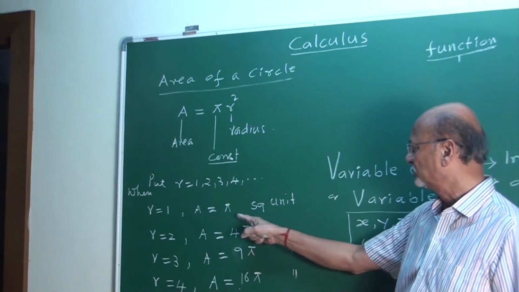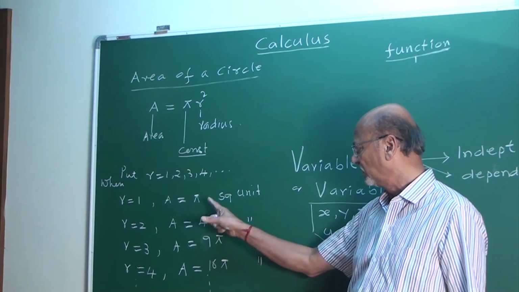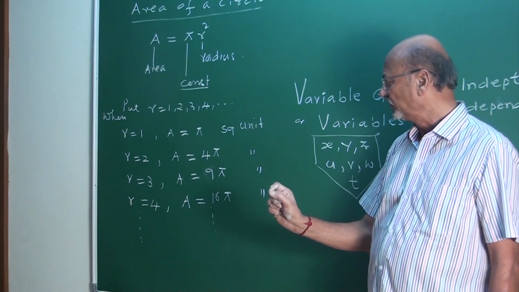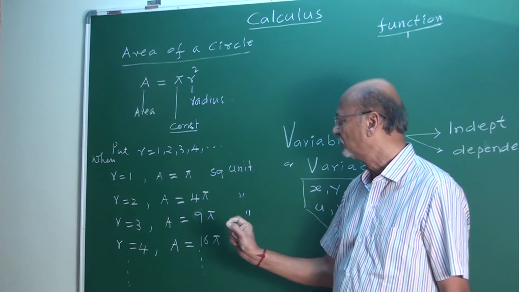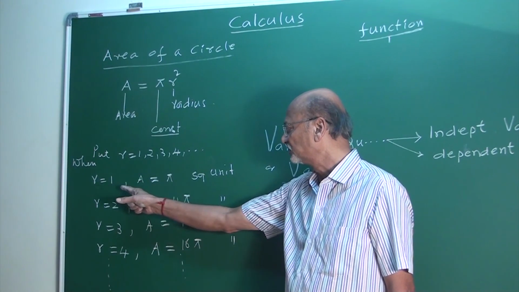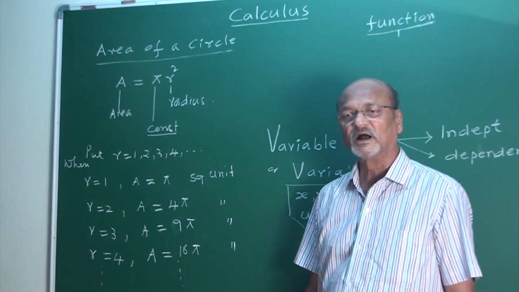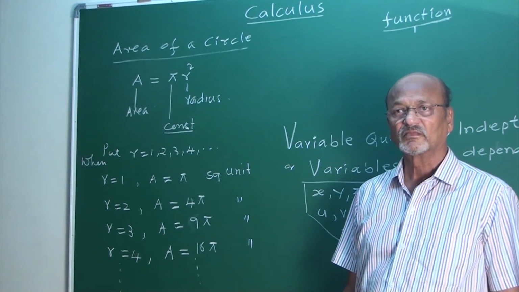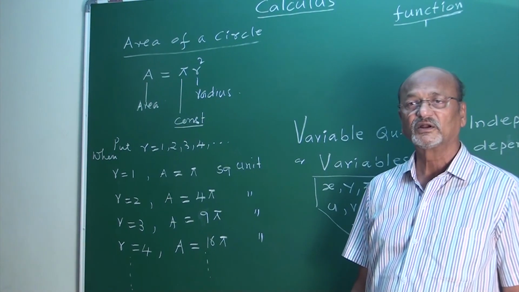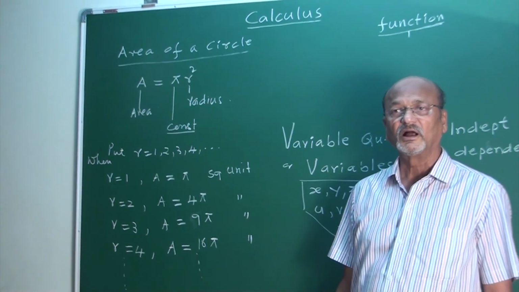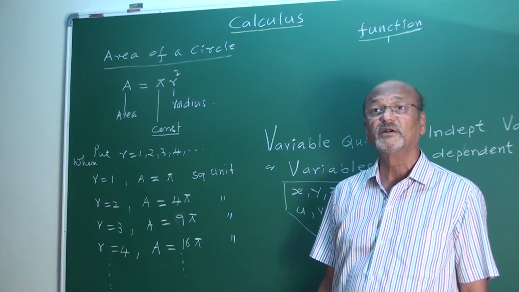Again, you are observing the change. Values of A are changing. Change means variable, fixed means constant. Yes, my friends, once again I repeat, as r changes, area changes. r is known as the independent variable and area is known as the dependent variable.